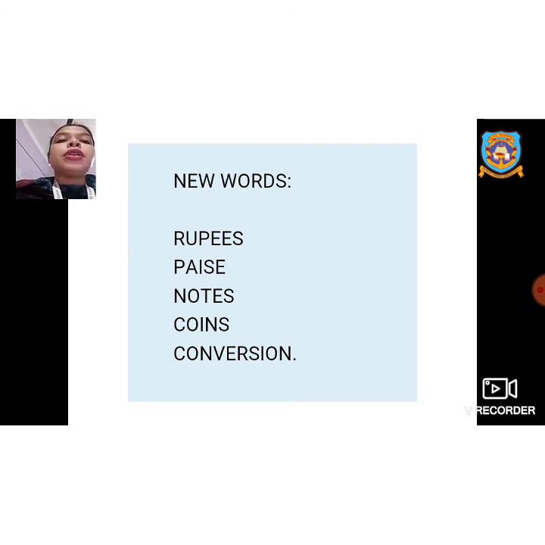Okay, so the keywords used in this chapter are rupees, paise, notes, coins and conversion. Rupees and paise are the 2 forms of money. Notes and coins are the 2 types of money we get. One is paper, another is metal, and conversion means changing from one form to another form.